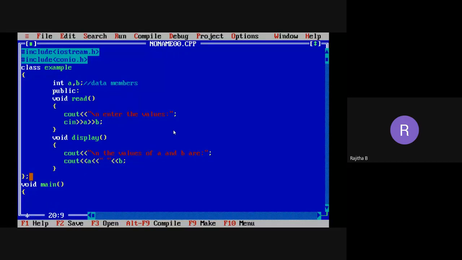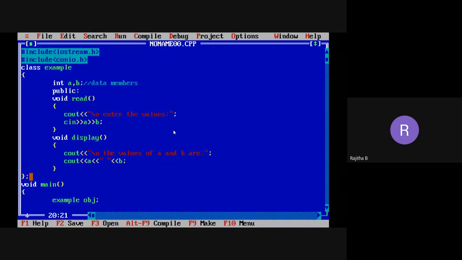How to create the object? What is the syntax to create the object? Anyone, Ramya or Dheeraj Reddy, Mahija, can you tell me? Object name dot class name? No, Vanilla, that's reversed. It is the class name followed by the object name. What is the class name? Example. Now I'm taking the object obj.